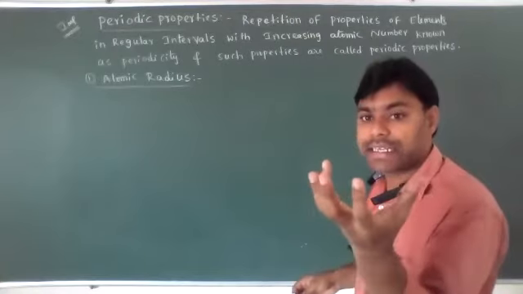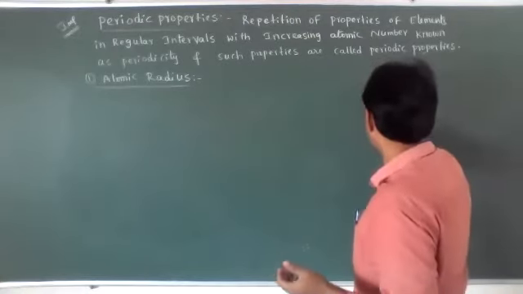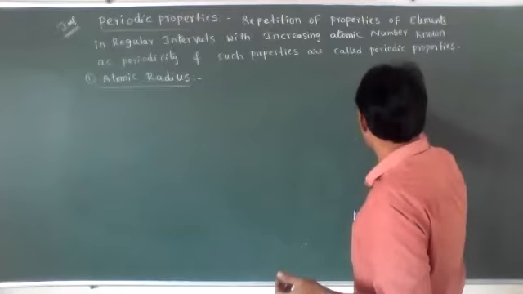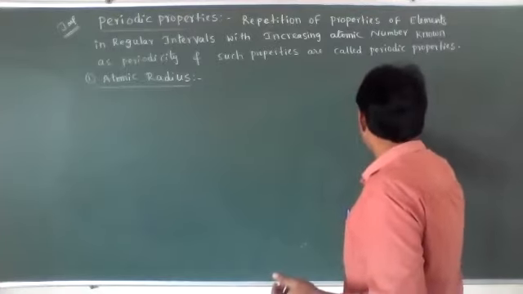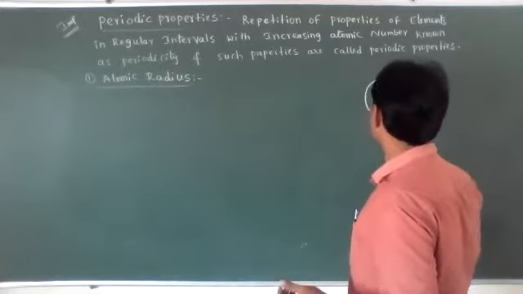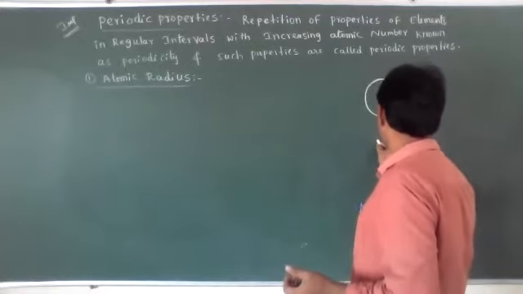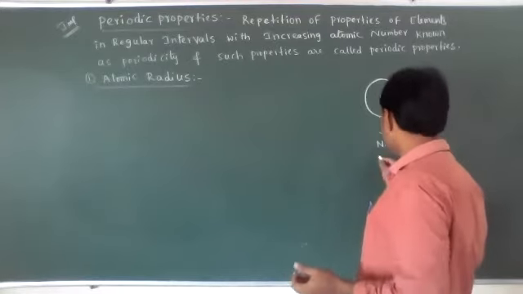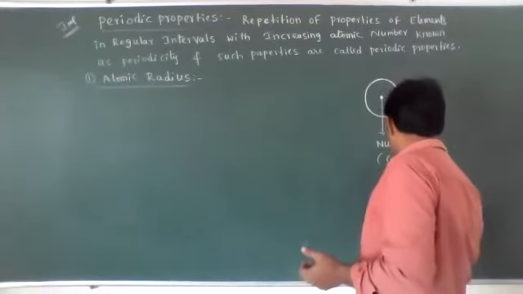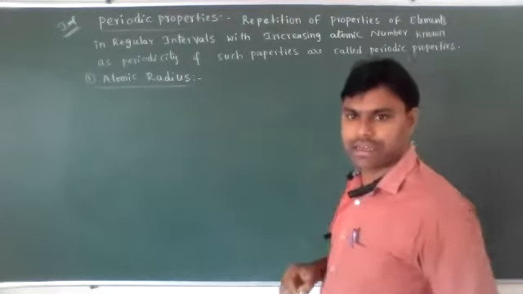The shape of the atom is a sphere, so just imagine it is a circle. The atom has a nucleus, and the nucleus is nothing but the center.